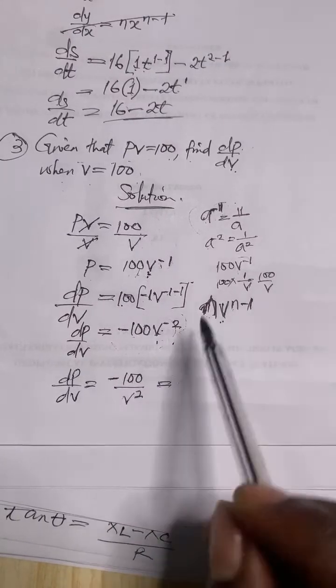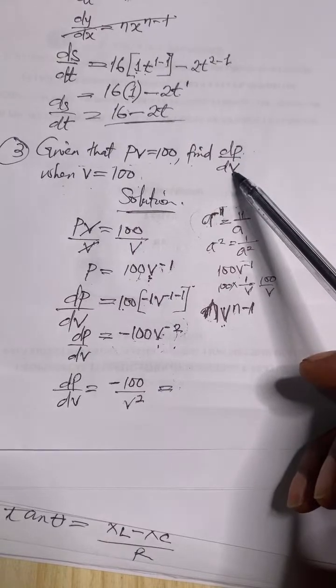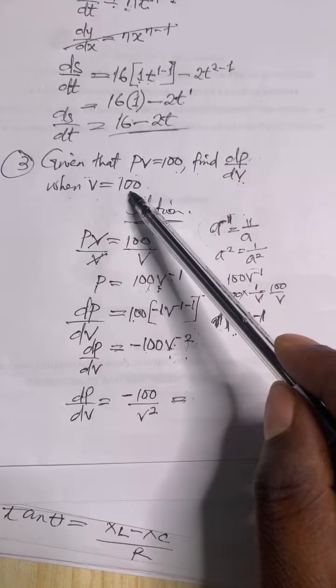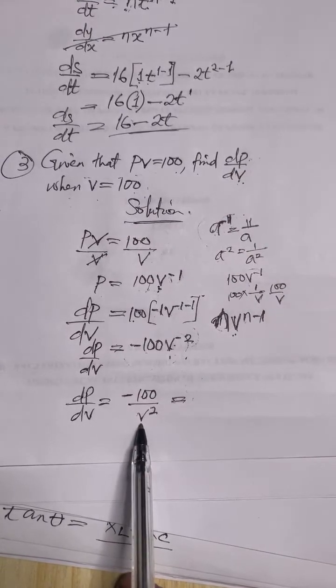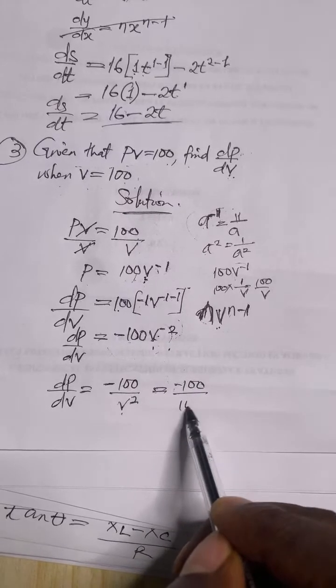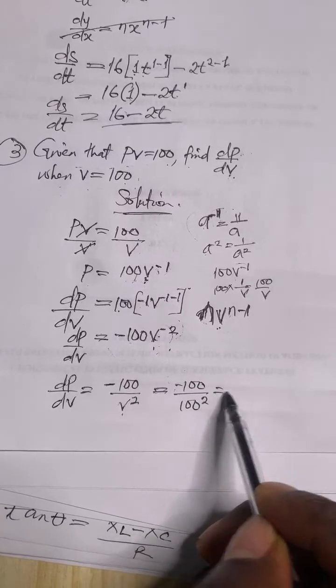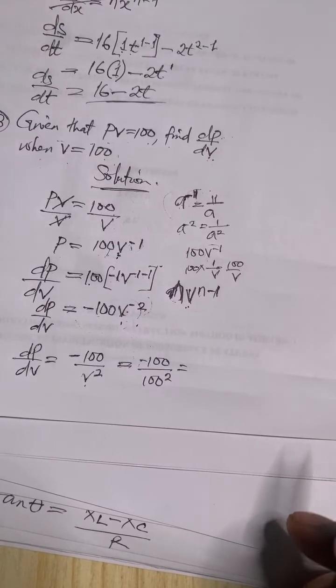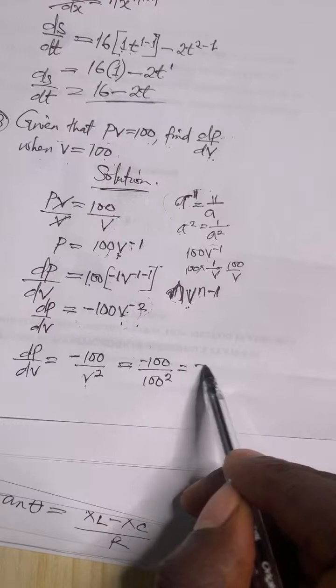So now they said you should find dp over dv when v is 100. That means in place of this v, we put 100. So we have negative 100 over 100 squared. Class, what is 100 squared?